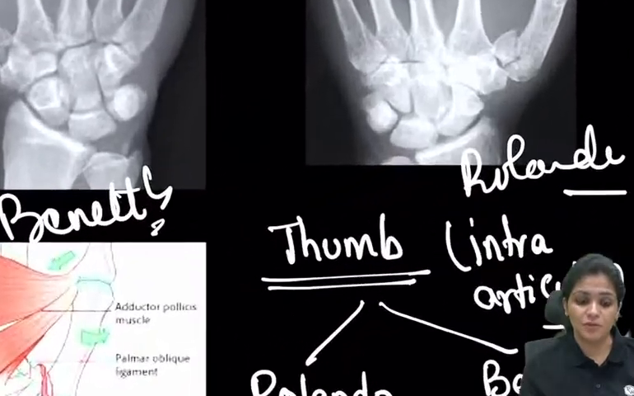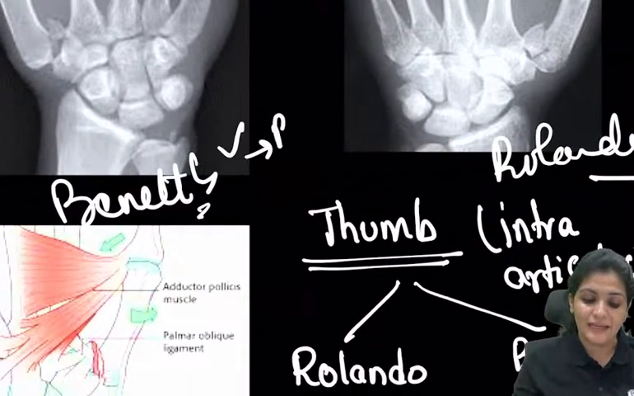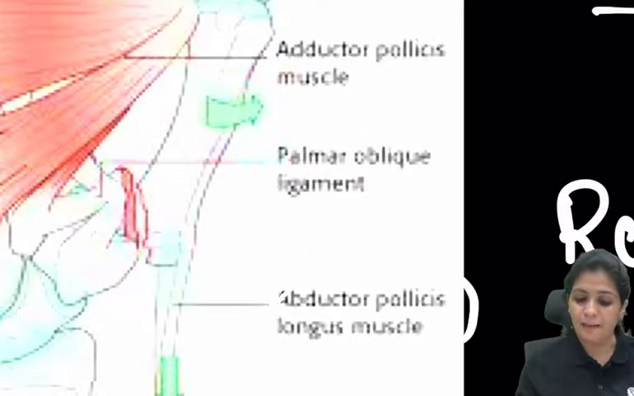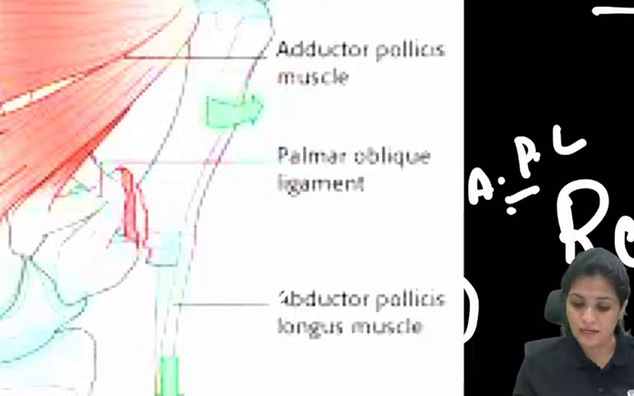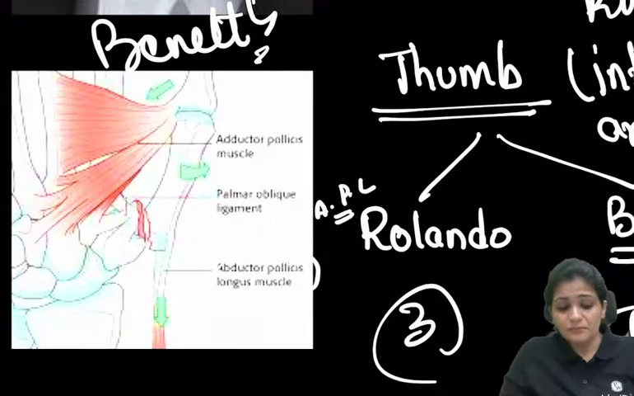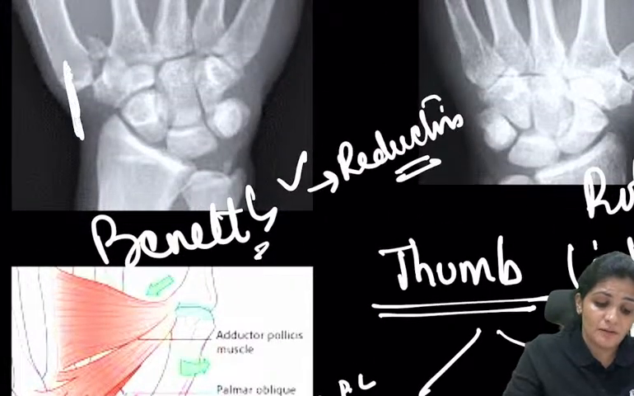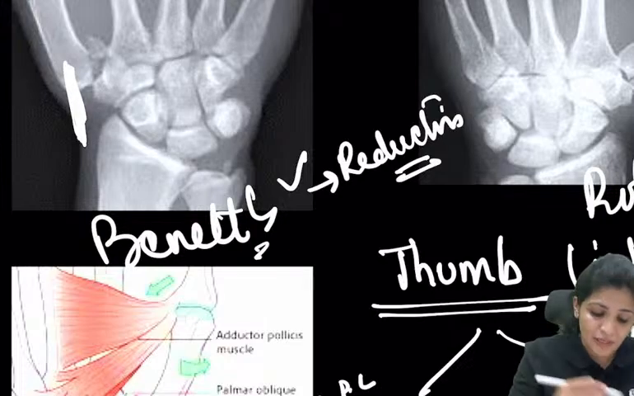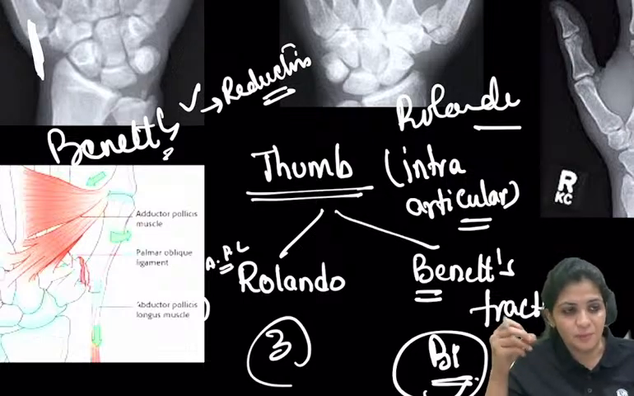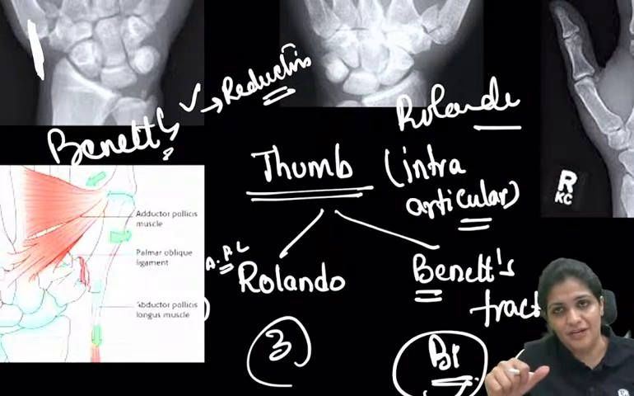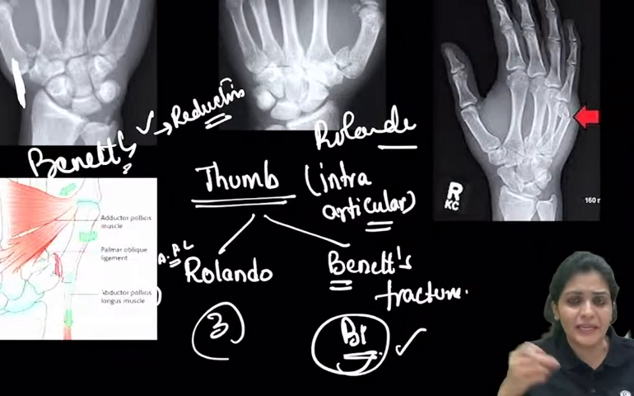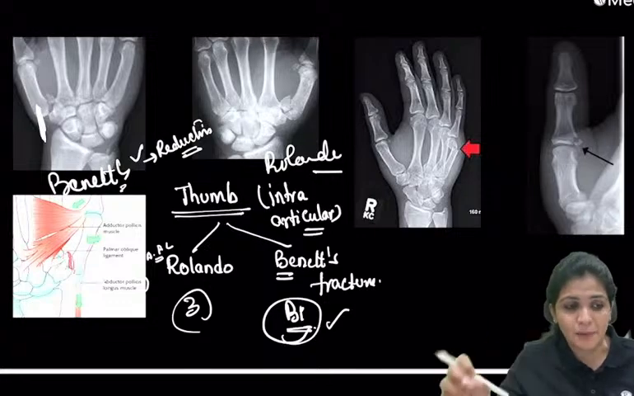What is one more thing you have to remember? The Bennett's requires reduction because of this particular muscle, your abductor pollicis longus, the APL. This gets attached to this larger fragment, not the smaller one, and pulls it down like this. I have given it in the image also. Because of the pull of that muscle, there will be disruption in the union of the fracture. Hence, you have to put them under proper reduction, so we put K-wire pinning. Bennett's is 2, Rolando is 3.